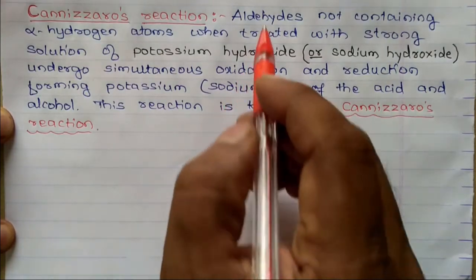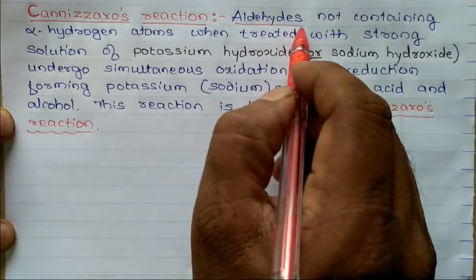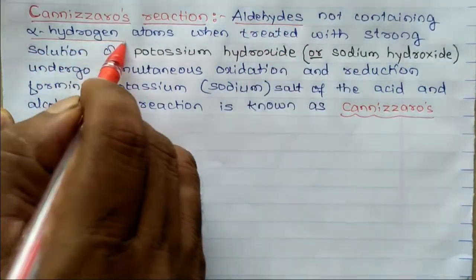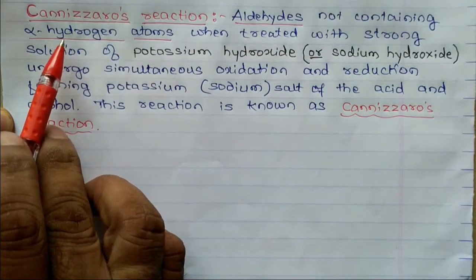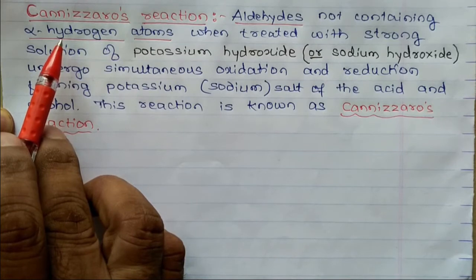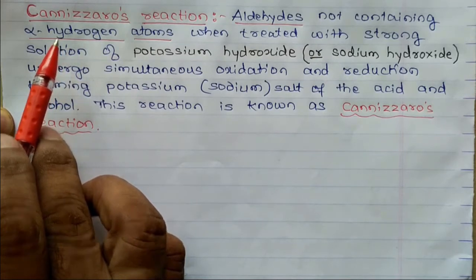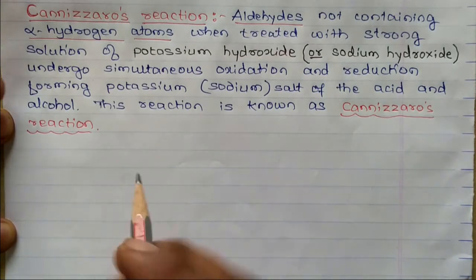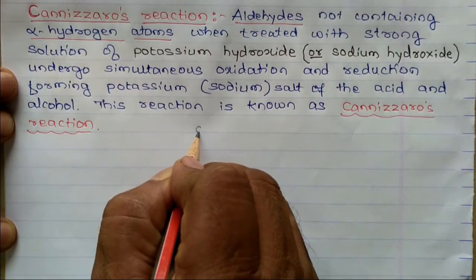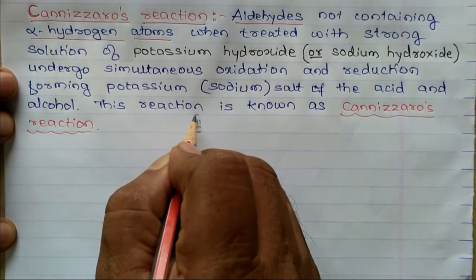Aldehydes which do not contain an alpha hydrogen atom. An alpha hydrogen atom is one which is attached to the alpha carbon atom. What is an alpha carbon atom? The carbon atom which is attached to the carbonyl carbon atom. Suppose this is the carbonyl carbon atom, CHO.